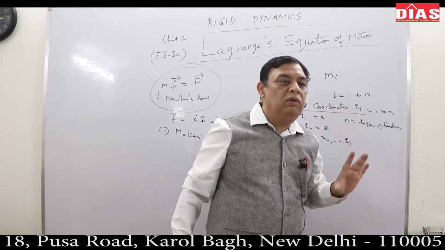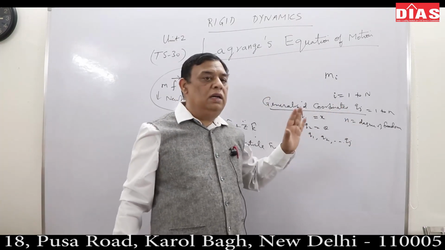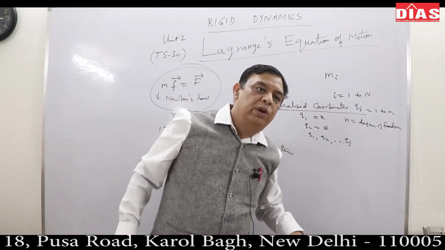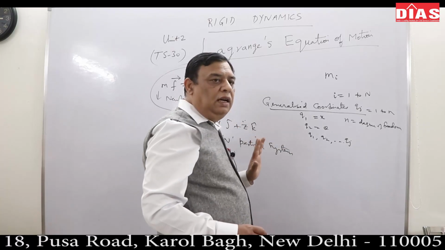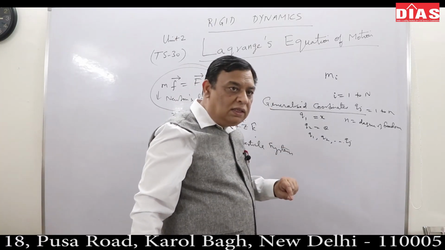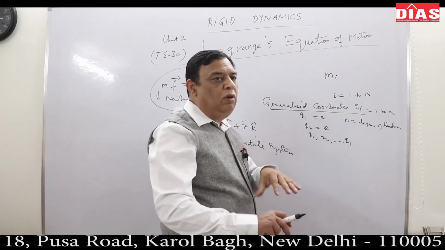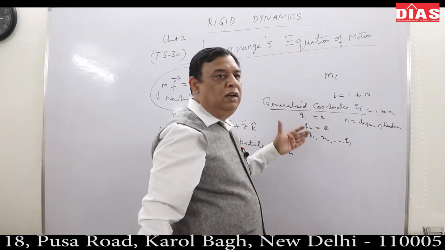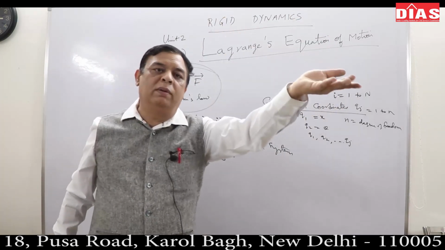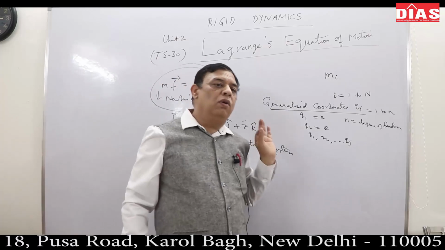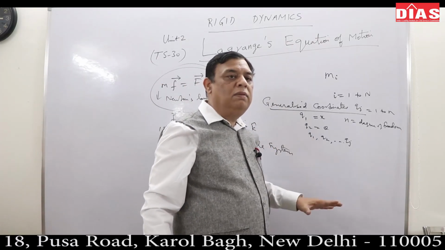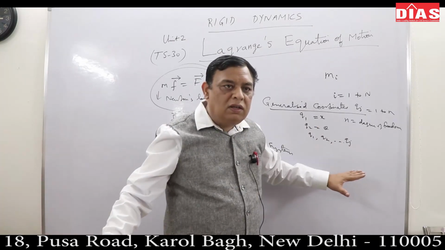So what is degrees of freedom? The generalized coordinates required to describe the system are as many as the degrees of freedom. So generalized coordinates are connected with the degrees of freedom. First of all, I have the freedom to choose generalized coordinates. They can be chosen from any of the conventional coordinate systems. One can be chosen from Cartesian, another from spherical polar, a third from cylindrical coordinates. The only condition is that they should be able to describe the system without violating the constraints.